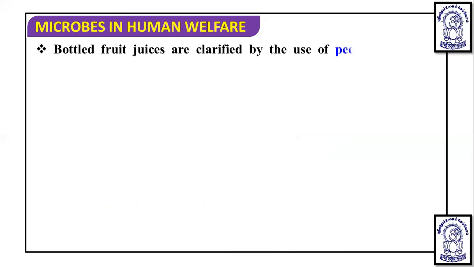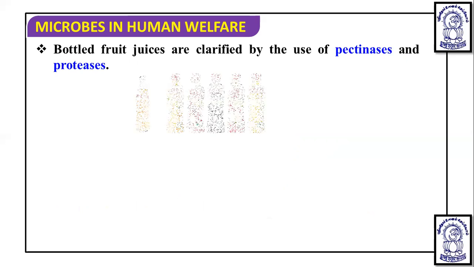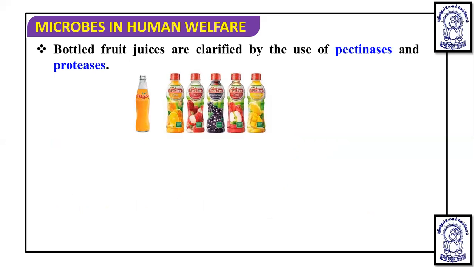Now, bottled fruit juices, if we talk, they are clarified. If we prepare fruit juice at home, we will have some fiber-like structure within it. But when we get bottled fruit juices from the market, they are clear and do not have such fibers. So bottled fruit juices are clarified by the use of pectinases and proteases, which help in making them clearer as compared to those made at home.